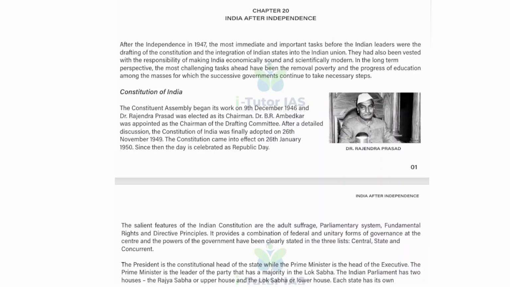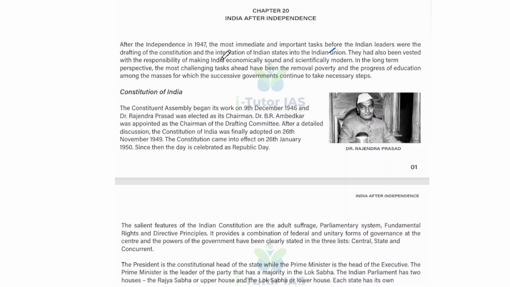And today we are discussing chapter 20, India after independence. After the independence in 1947, the most immediate and important task before the Indian leaders was the drafting of the constitution and integration of Indian states into the Indian Union, and they had also been vested with the responsibility of making India economically sound and scientifically modern.